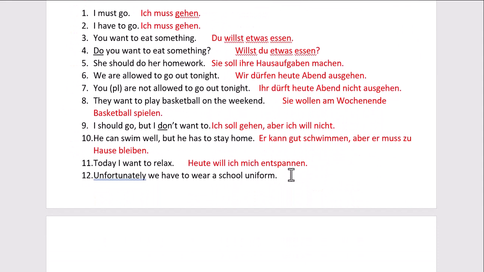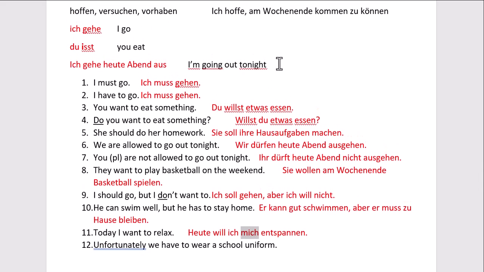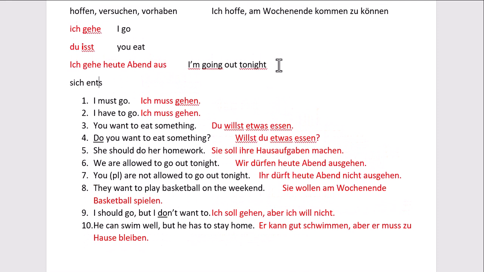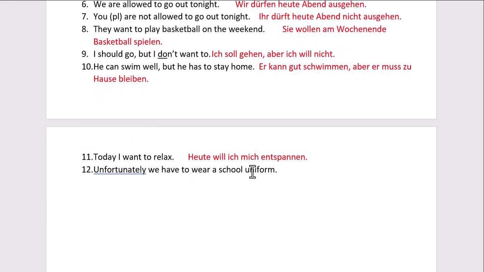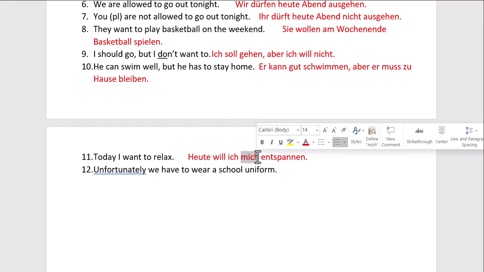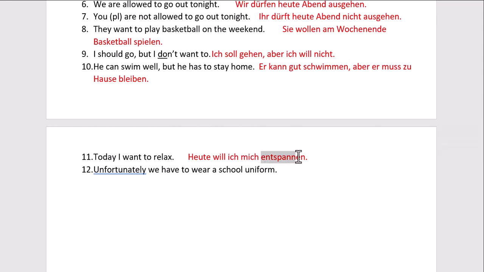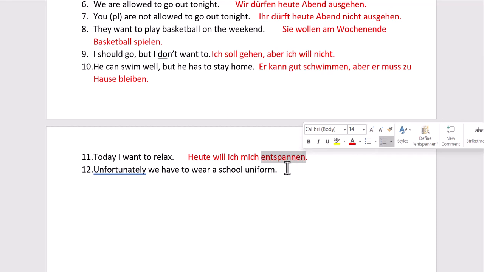But another thing to point out in this sentence is this mich. Why is that there? Well, it's there because the verb for relax in German is a bit different. Sich entspannen, to relax. You have to actually say relax oneself. So I relax myself. That's what the sich is doing there. And that's why I need to say today, want I myself relax. It sounds like very stilted English, but this is perfectly logical German. You need to relax something. What are you going to relax? Well, I'm relaxing myself. And so that's going to go before the verb. The verb has to go in its infinitive form at the end of the sentence with no zu.